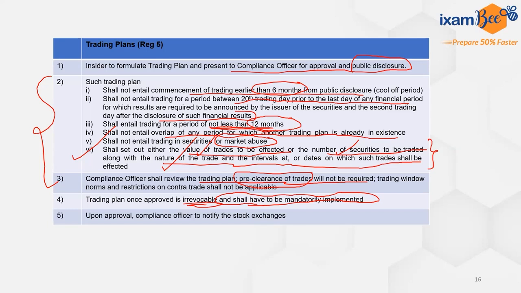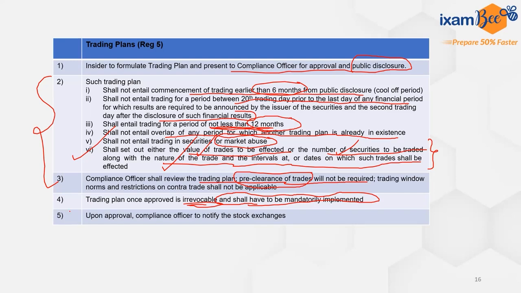And as per the trading plan, he is going to sell those securities on a particular date. But on that date, the price of those shares is 500 rupees, and he might already have the information that the price is going to fall. So he may choose not to. That is why once a trading plan has been approved, it is irrevocable and will have to be mandatorily implemented